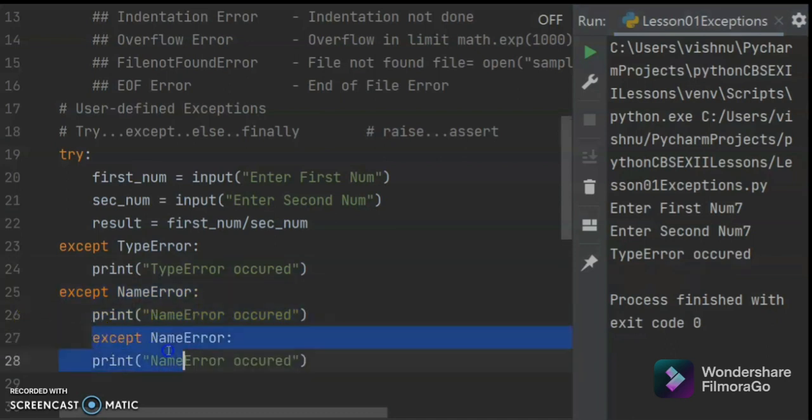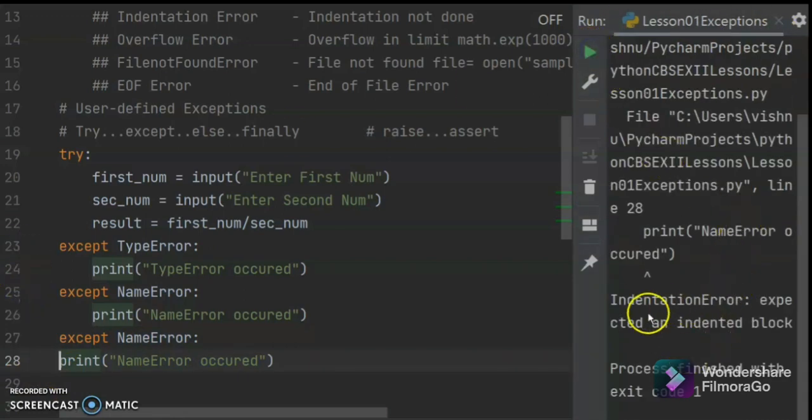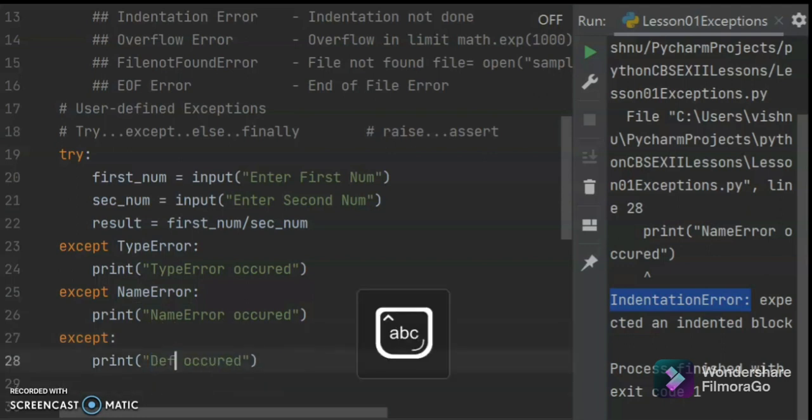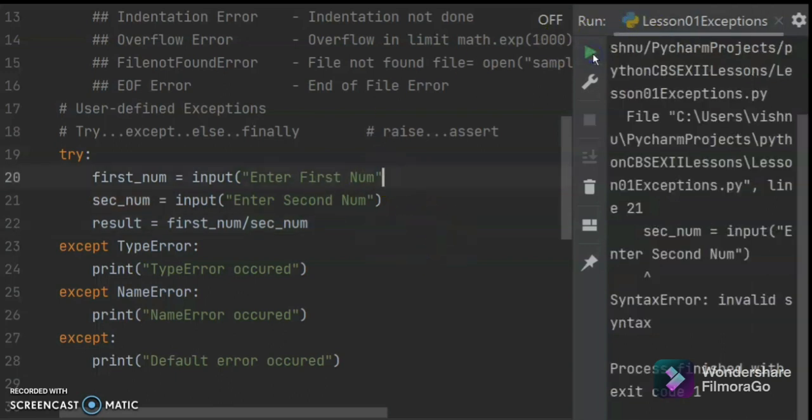You can press shift tab to bring this to this side. Let us execute this and see. It will come as indentation error. Yeah, indentation error, because you have to indent everything in a Python program. If you don't know anything, you can just give it like this: default error occurred. Now if I remove this bracket, let us see what error comes. Syntax error, right from the start. So this is about syntax error.